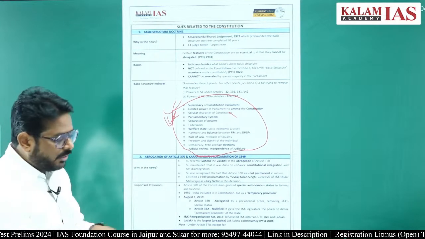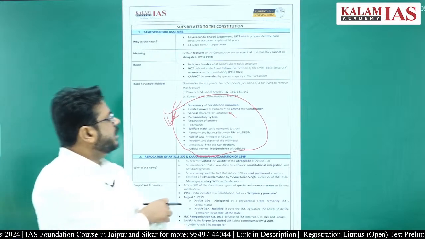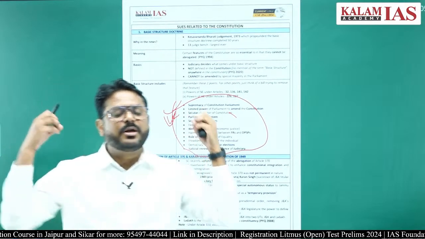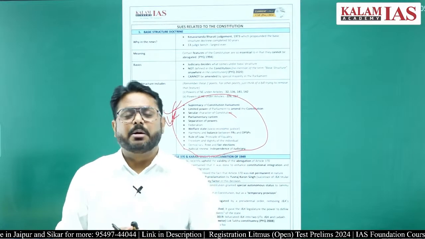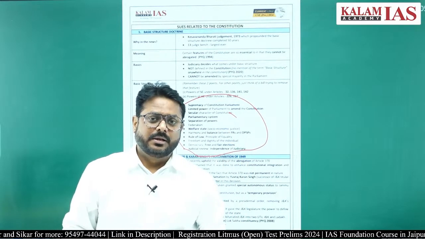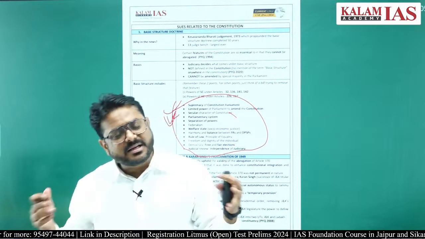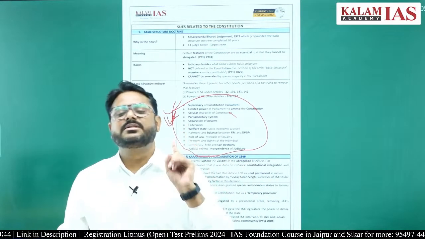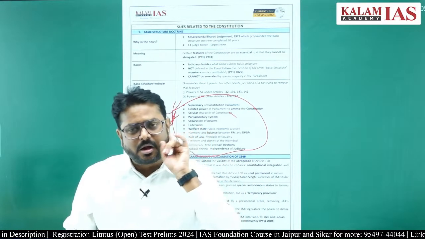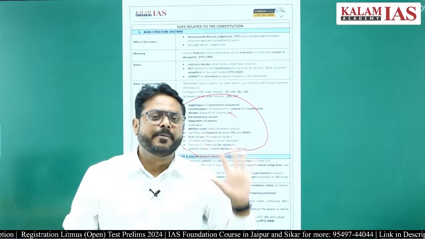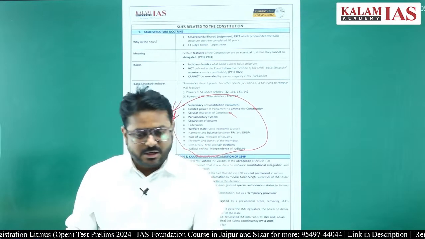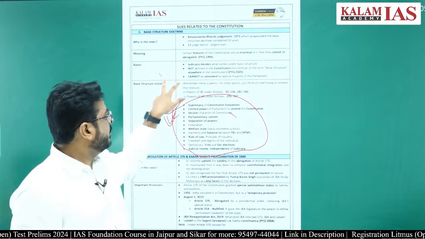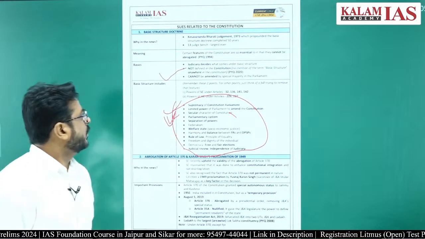And why is it called the basic structure doctrine? Because no matter how much majority any government or any party gets in the Parliament, they cannot change the basic structure or the basic features of the Constitution of India. So these cannot be amended, right? So that is very, very important.